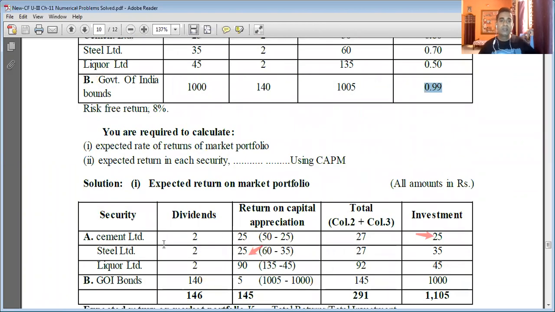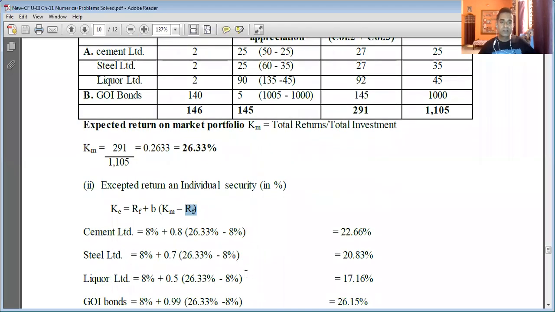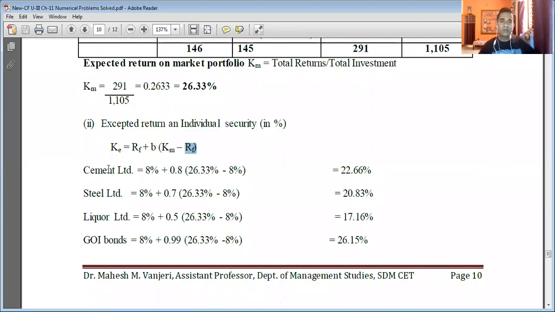Then KM is the expected return on market portfolio, which we have calculated from the given data, so it will be the same for each. The expected return on market portfolio is KM, which we have calculated here already. RF is again the same risk-free rate of return. So if we fill in the values for each security, we get the expected return on the individual security, or the minimum rate of return.